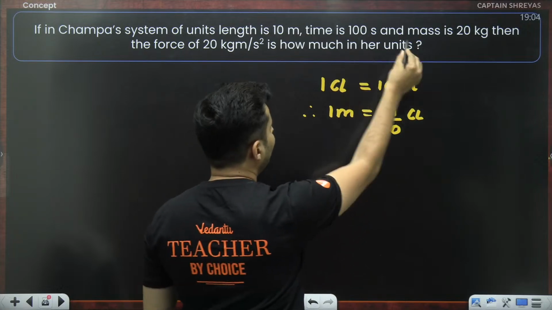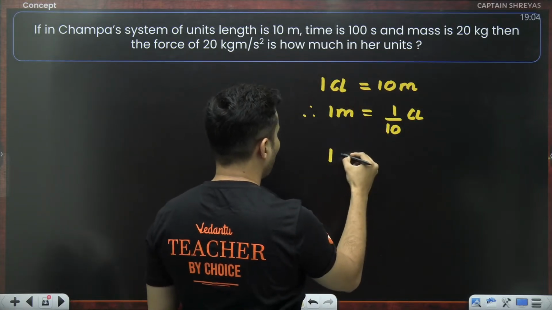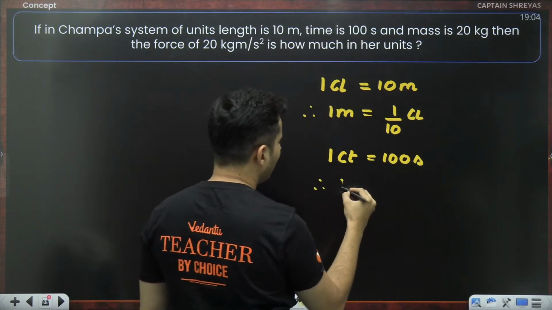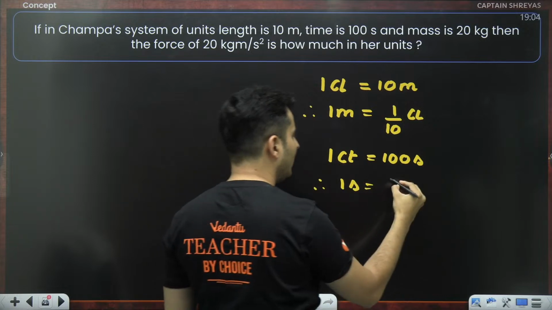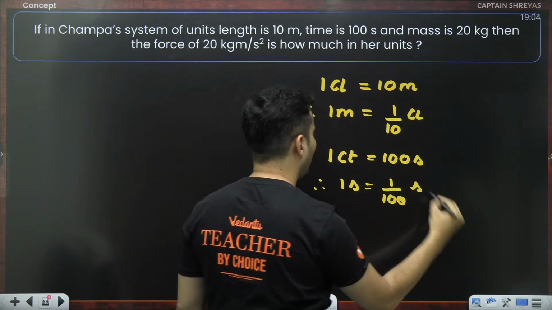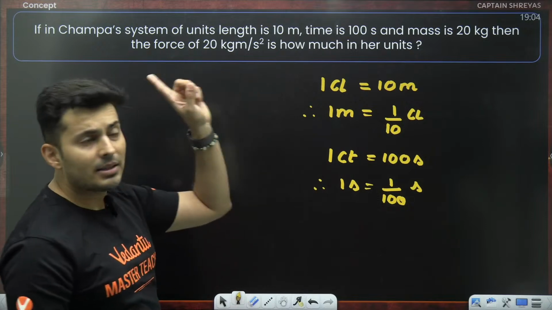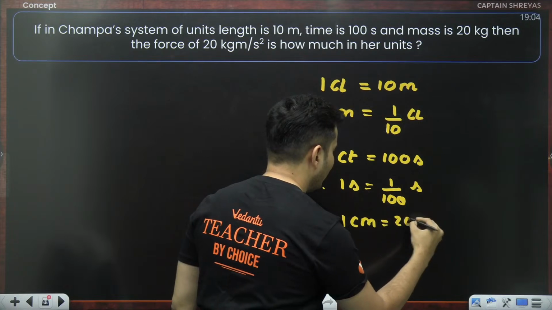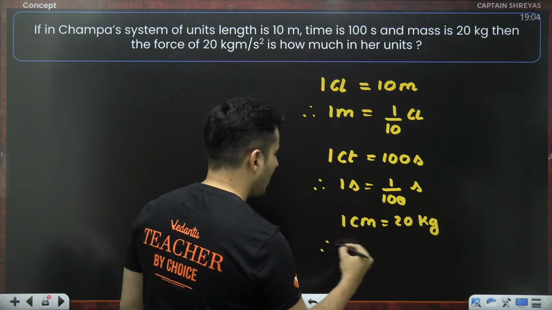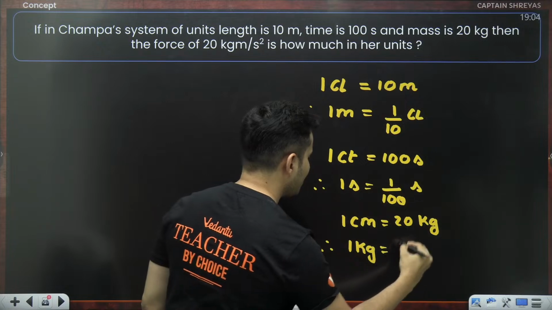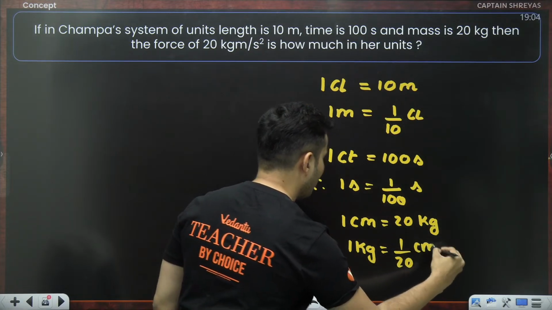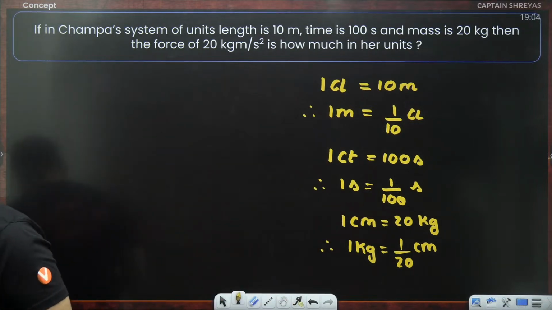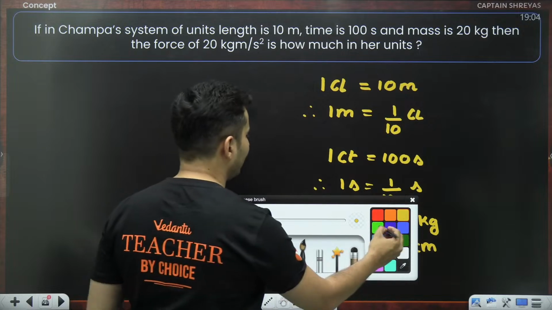Similarly, 100 seconds is the unit of time. So 1 Champa time is 100 seconds. Therefore, 1 second, take the reciprocal, will be 1/100th of a Champa time. 1 Champa mass is 20 kg. So think about it, 1 kg will be 1 by 20 Champa mass. Right? Very good. So now let's do the final conversion.